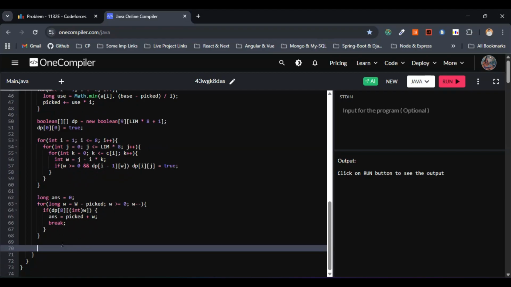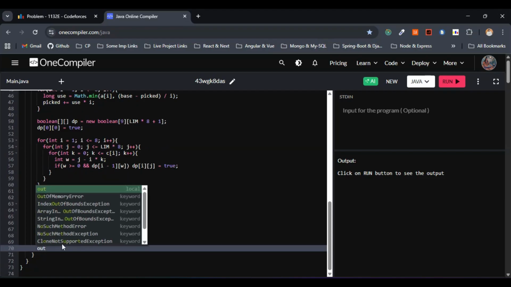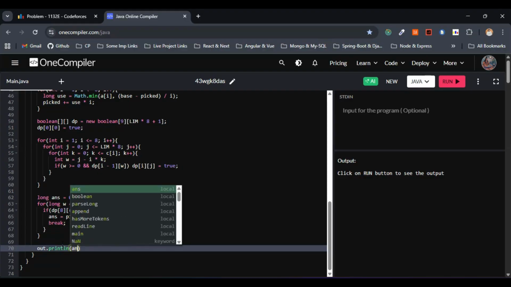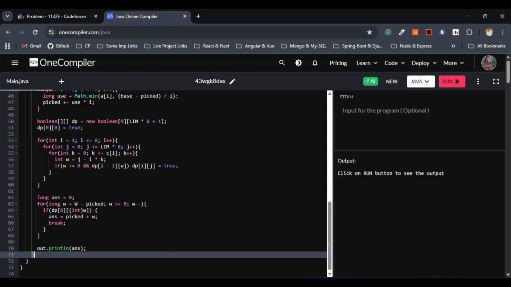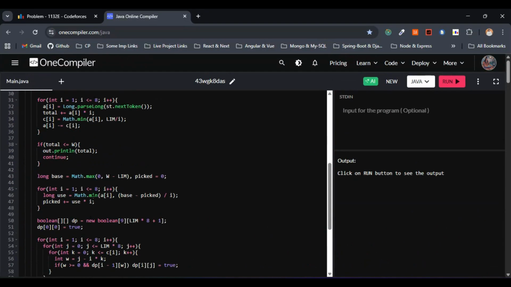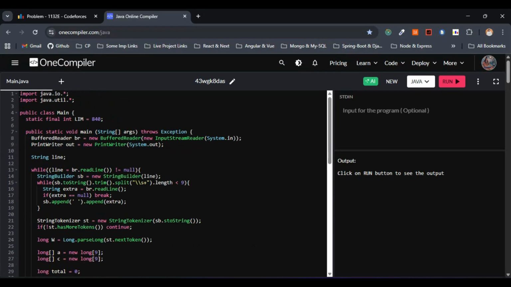So here we have to print the answer. So this one will be out dot println of, let me pass answer here. This is fine. Finally, what we will do, let's flush all the output. So either we can go with flush or close. I'll just go with a flush, right? So out dot flush. This is fine. We are done with the coding part, right? So we are done with the coding part.